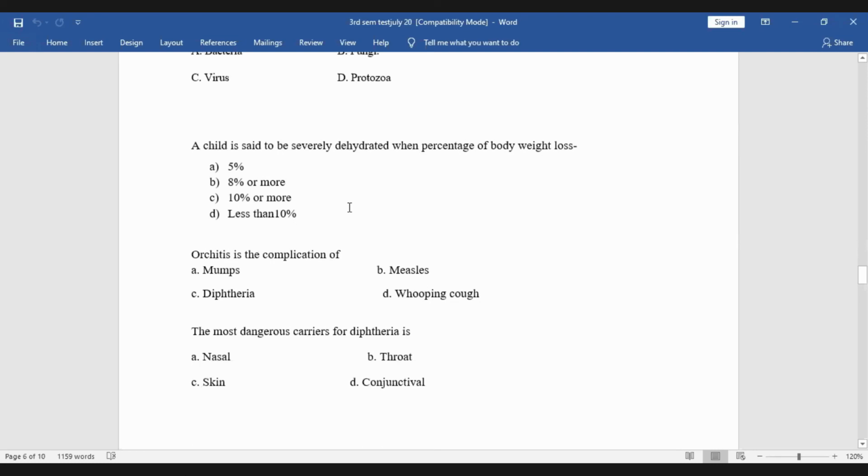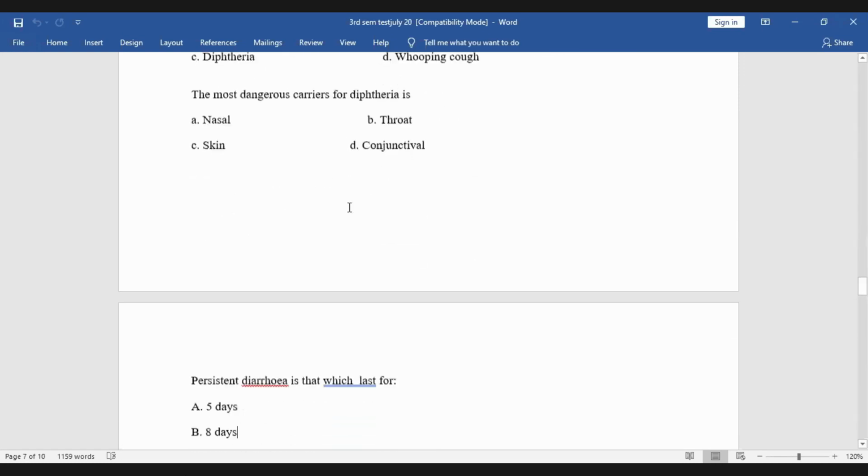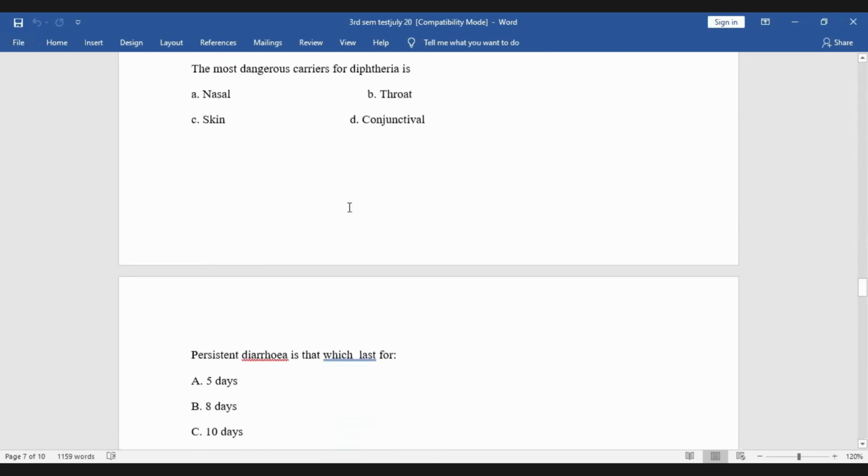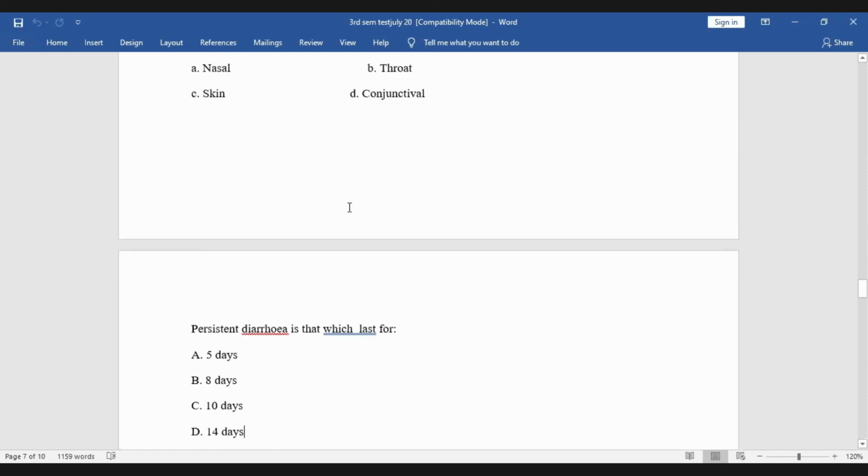The most dangerous carrier for diphtheria is nasal, throat, skin, or conjunctival? Nasal. Persistent diarrhea is that which lasts for 8 days? No, 14 days. So D is the correct answer.